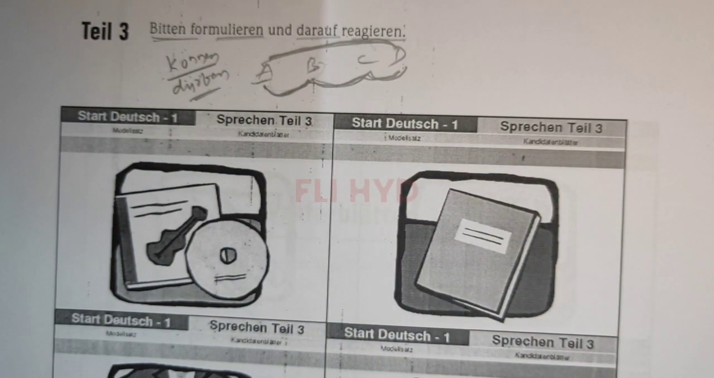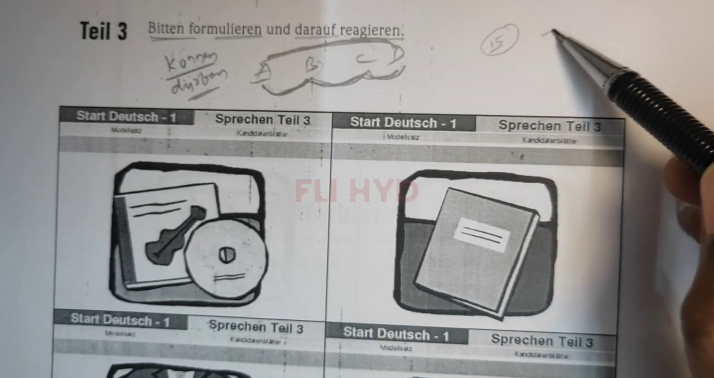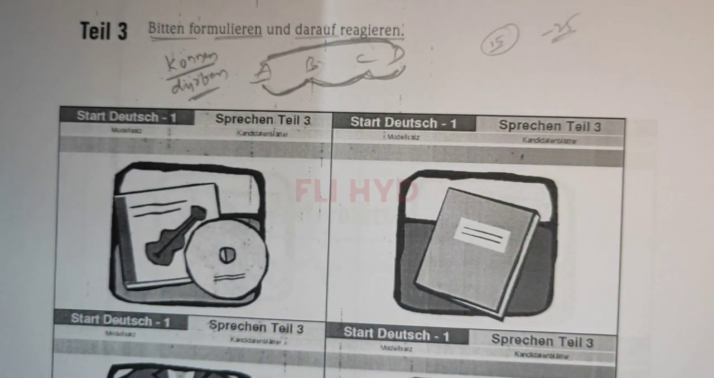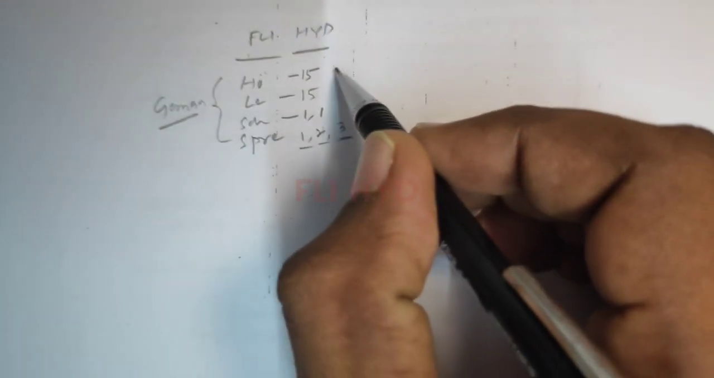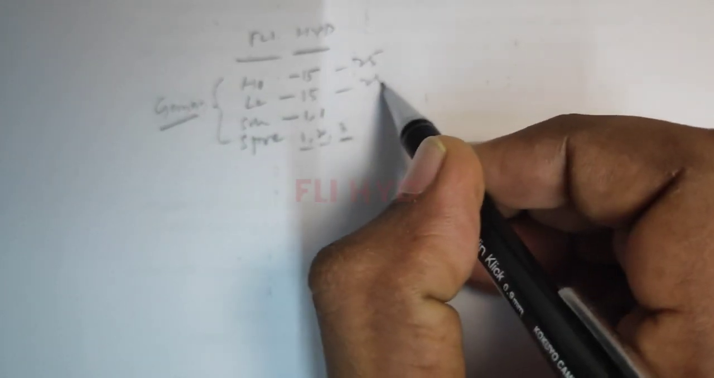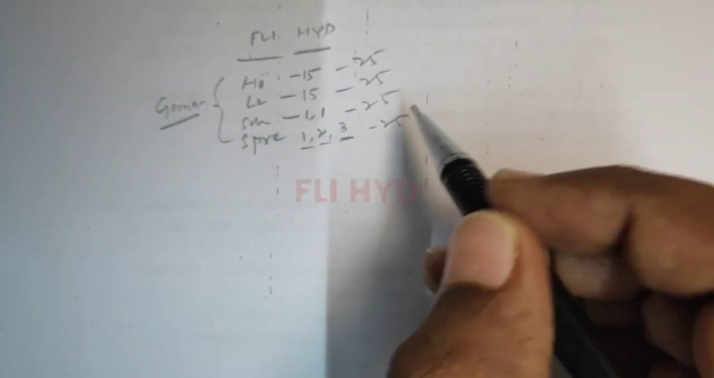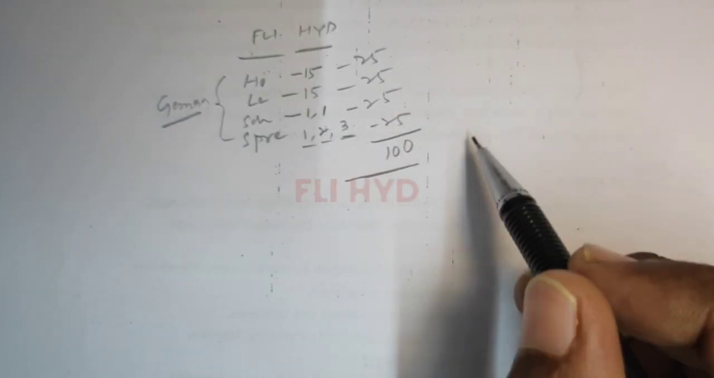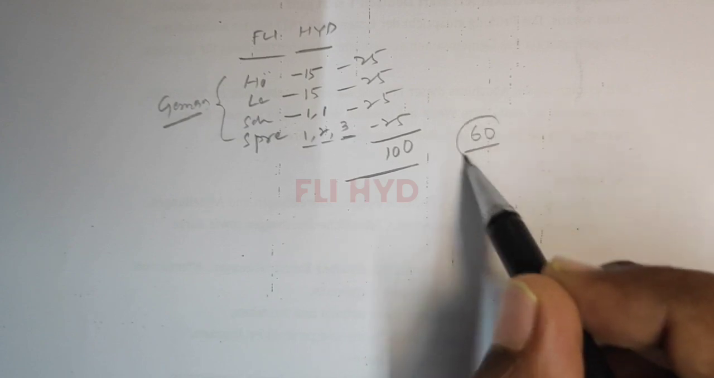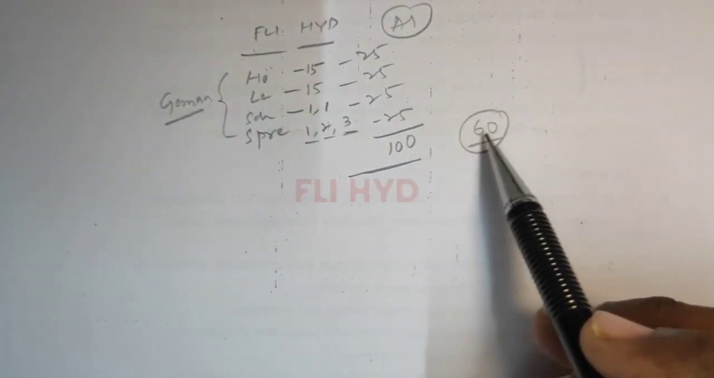For this tile 3, again you will have 15 marks that will be converted to 25 marks. Clear? So each module is for 25 marks: hören for 25 marks, lesen for 25 marks, schreiben for 25 marks and sprechen for 25 marks. So together the exam is for 100 marks and the minimum pass is 60. So here in A1 we don't have any sectional cutoffs. Overall if you get 60, that will be sufficient.